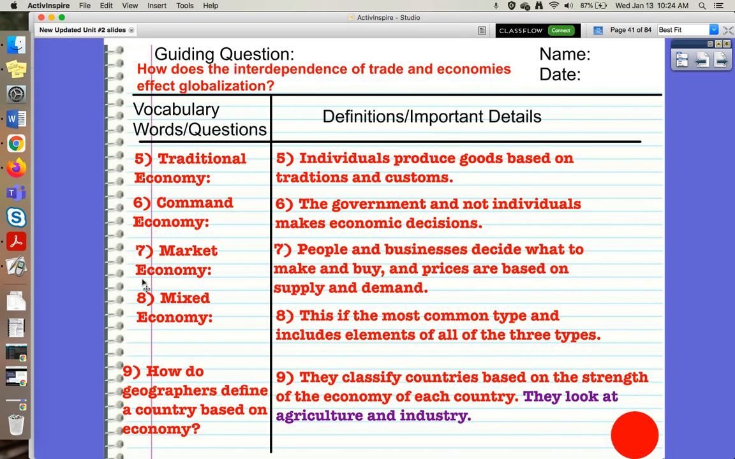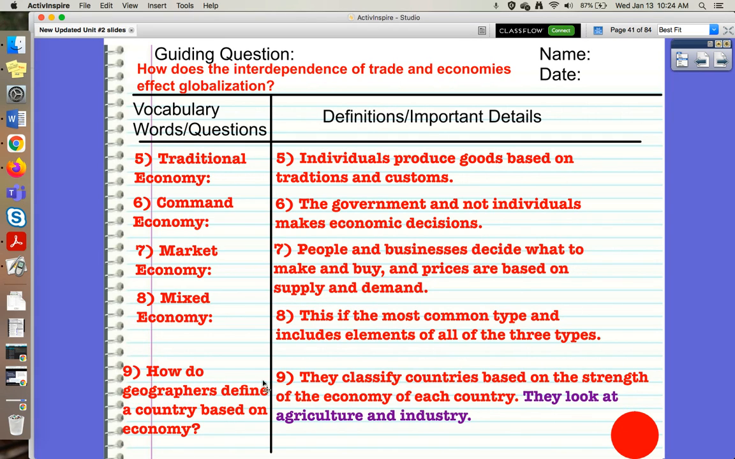The most common kind of economy is a mixed economy. Okay, it includes elements of all the 3 types. So you might make things in a traditional way. You might have some government involvement, and then also some people and businesses who are deciding. So a mixed economy is just a little bit of each of those different kinds.